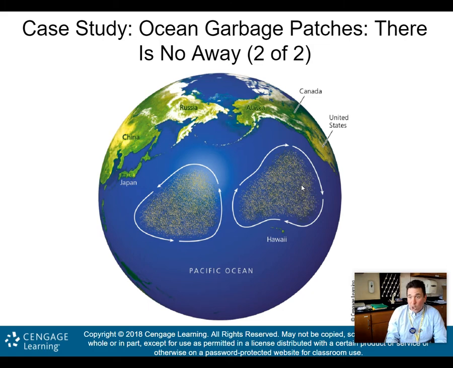It's not really fun to look at. It's pretty disgusting. And there are actually 5 others of these that have been found in the world's oceans. So there are these garbage patches that sit there and spin around, and basically they're like eddies, kind of like gyres. They just sit there. Other garbage comes in, gets caught, and then you get these big patches of plastics and garbage in the deep ocean here.